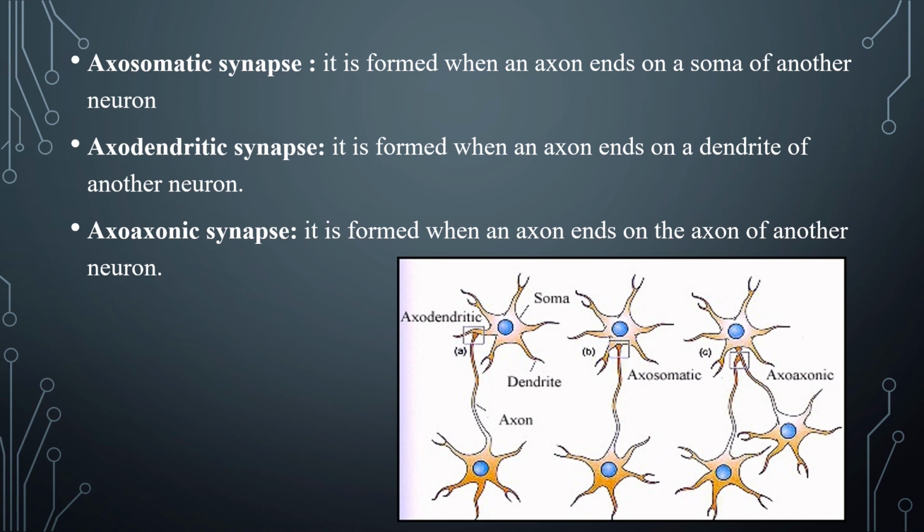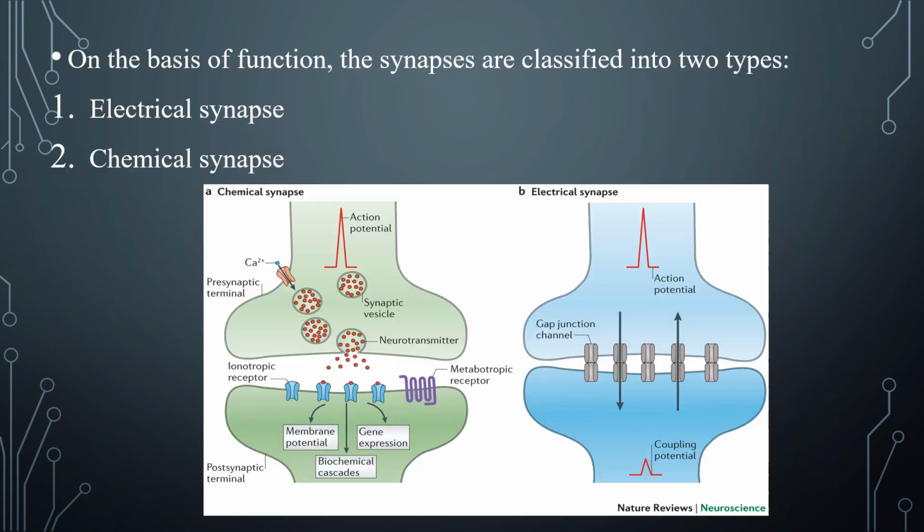Axodendritic synapse. It is formed when an axon ends on a dendrite of another neuron. Axoaxonic synapse. It is formed when an axon ends on the axon of another neuron. On the basis of function, the synapses are classified into two types.